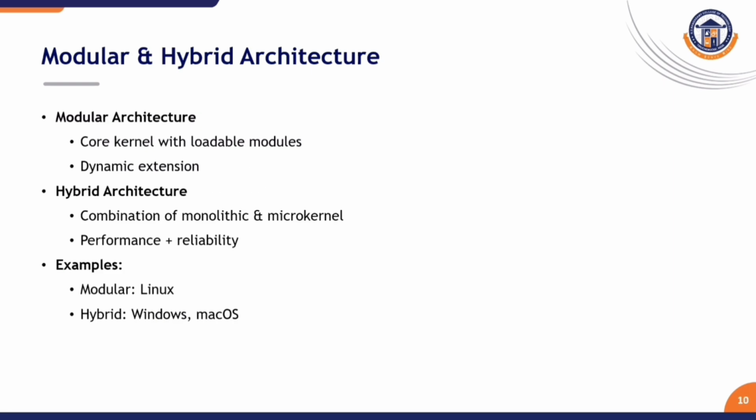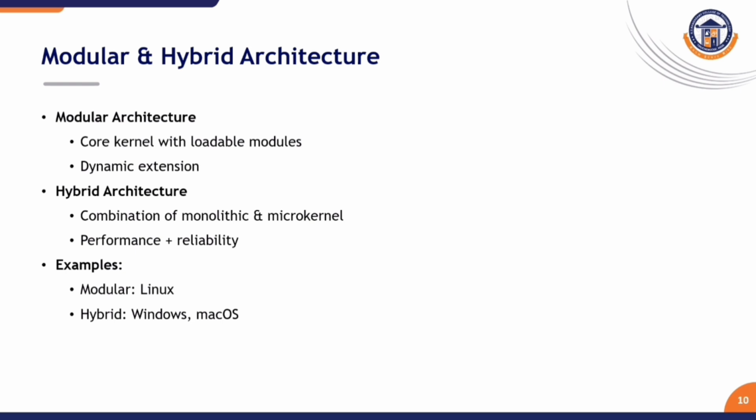The next one is modular and hybrid architectures. Modern operating systems use hybrid approaches. The modular architecture employs a core kernel with loadable modules. Modules can be added or removed dynamically. An example is the Linux operating system. Hybrid architectures combine monolithic speed with microkernel reliability. The main advantages of hybrid architecture are performance as well as reliability. Examples of hybrid architecture are the Windows operating systems and the Mac operating system. This gives the best of both worlds.